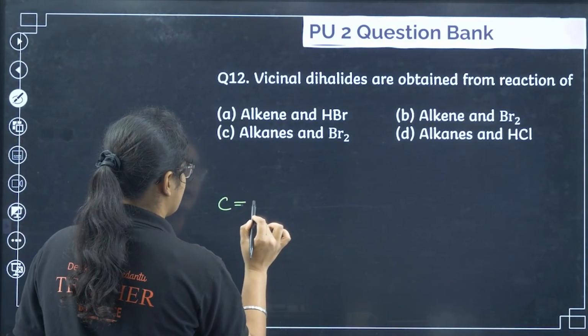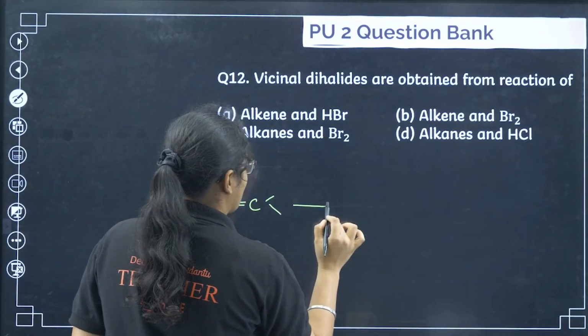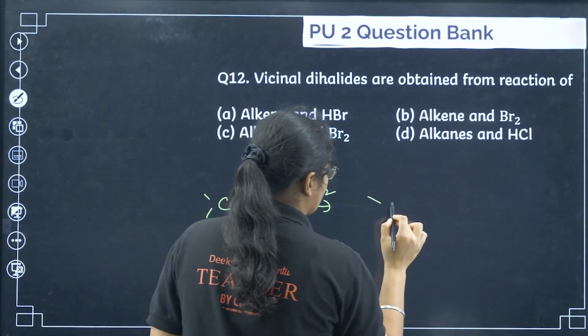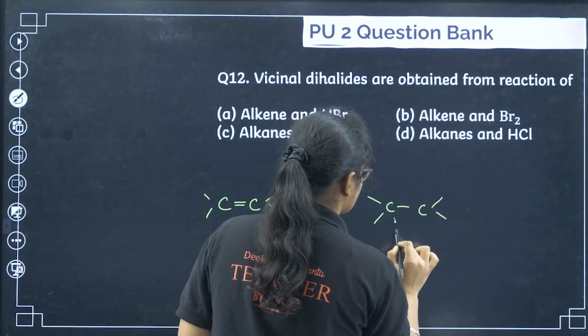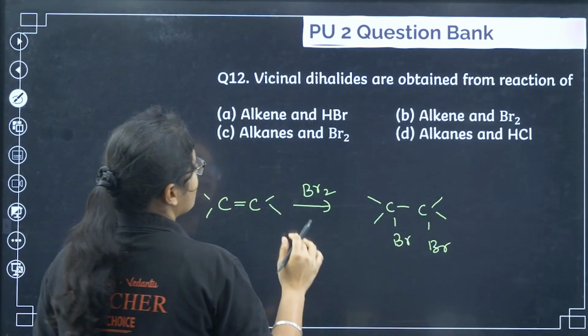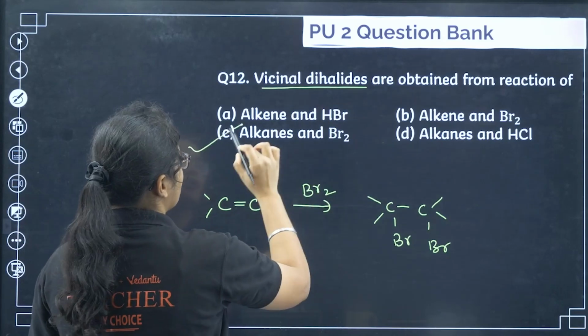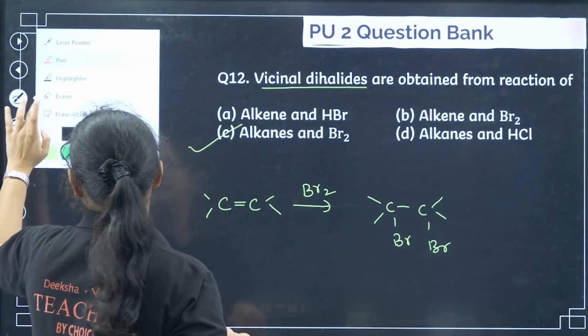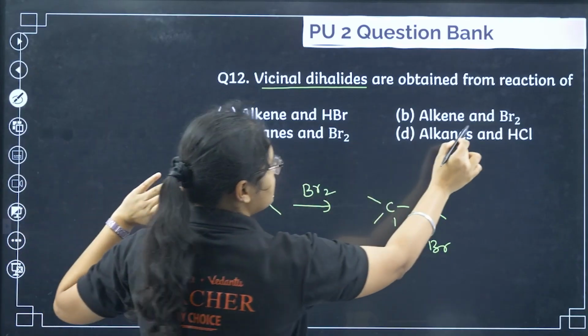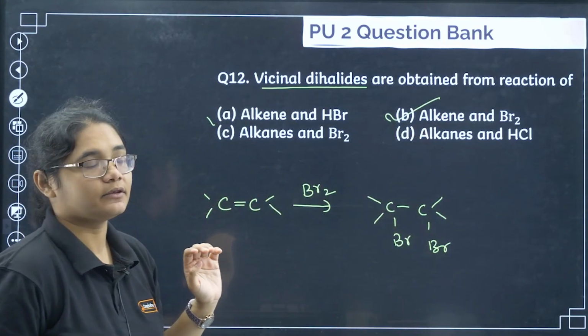So if you take any alkene and you just add Br2 here, what will happen? The bond will break and we will get Br here, right? So this is what we call vicinal dihalides, from alkene with Br2. So that is option number B here.